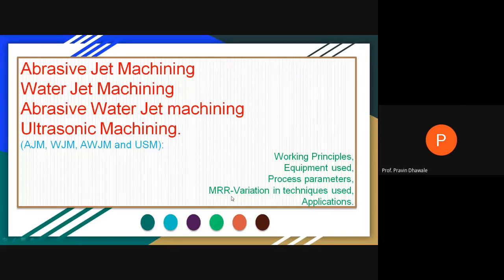What are the different techniques used to vary the material removal rate? And last, what is the application of this particular process in the field of mechanical engineering, or where is it to be used. So in this chapter, we are mainly focusing on these four processes by considering all these points.